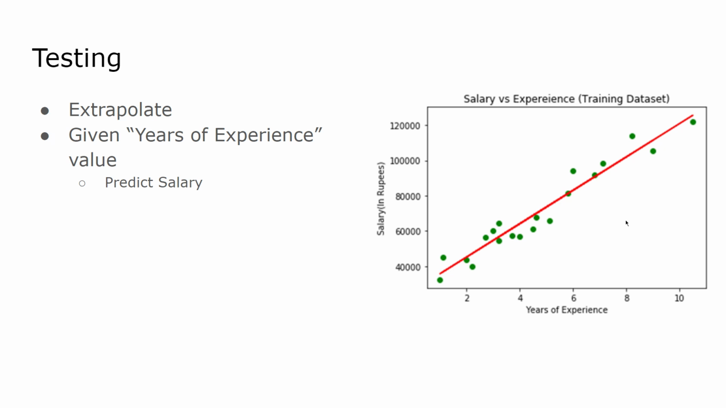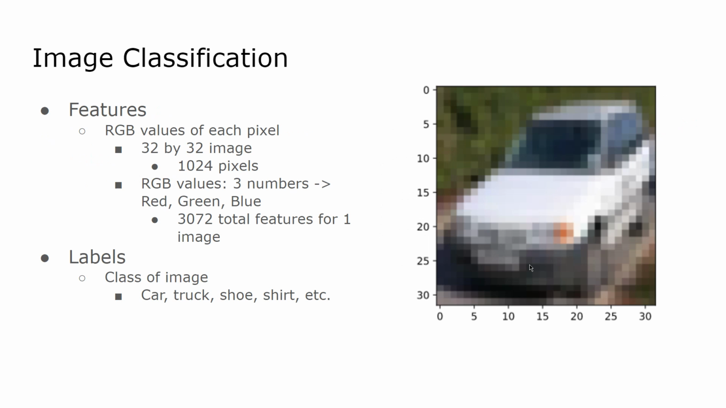And just for time's sake, we won't actually do this, but we can see that given, let's say, years of experience of 12, it would be somewhere over 120,000 because obviously 10 is reached there and 12 would be more than that. I'm now going to go over a very common use case of machine learning, which is image classification. As I said in the beginning, an example of this was given an image of an apple or a banana, tell which of the two fruits it is.